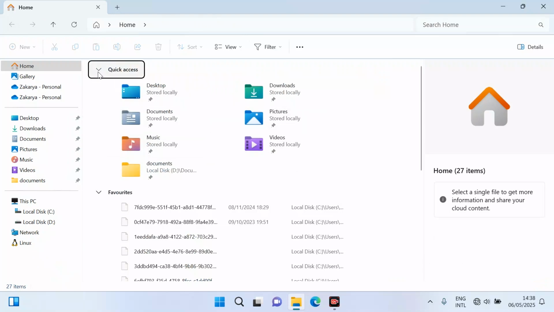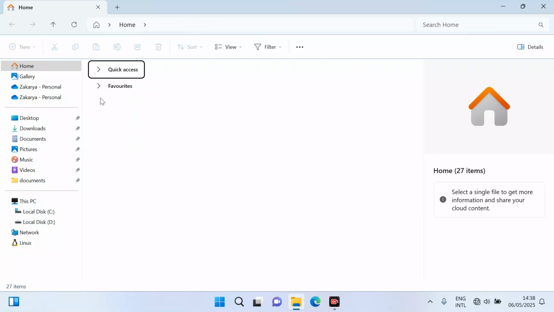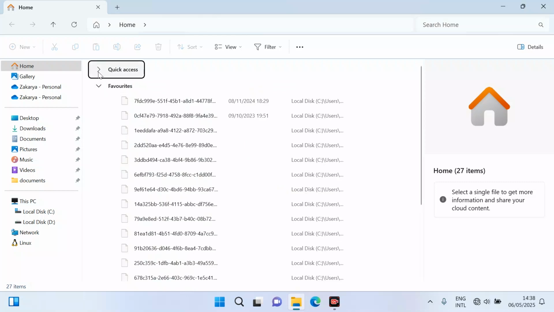From here you can see this arrow down button. Just click it and it will collapse all of them like this. And to expand them, just click on it again.